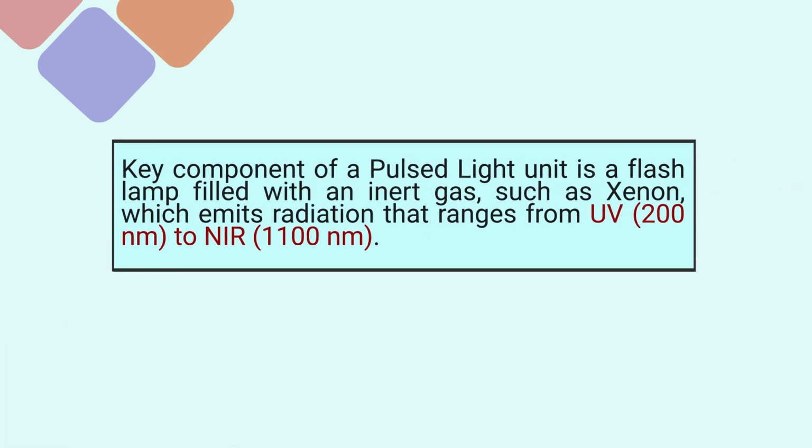The key component in pulsed light is the flash lamp, which is filled with an inert gas like xenon, and it can generate and emit radiation that is prominently dominated by UV. That's how the disinfection is quite good.